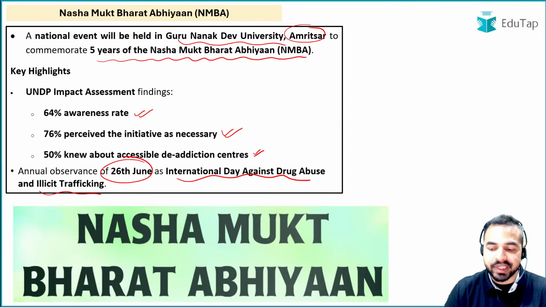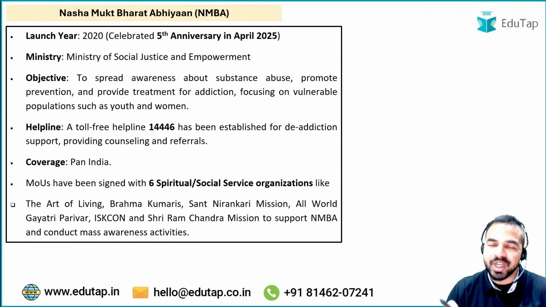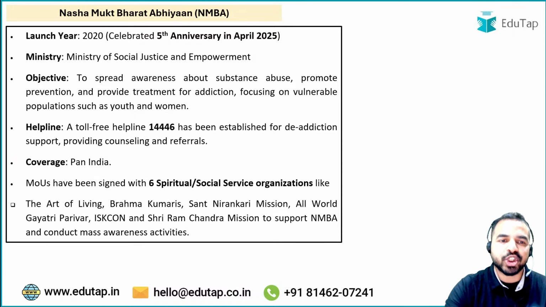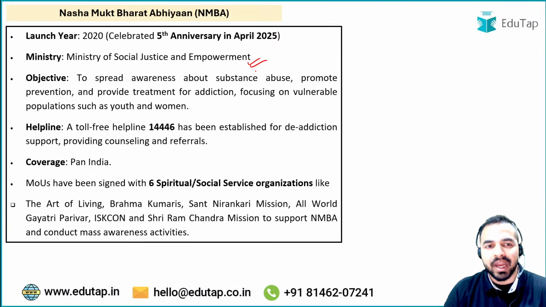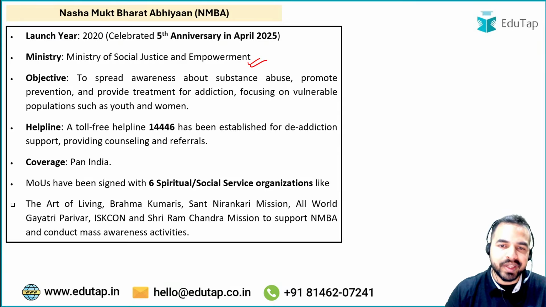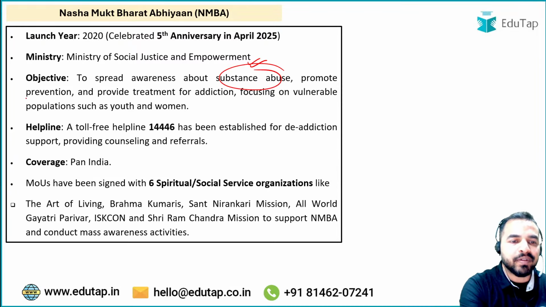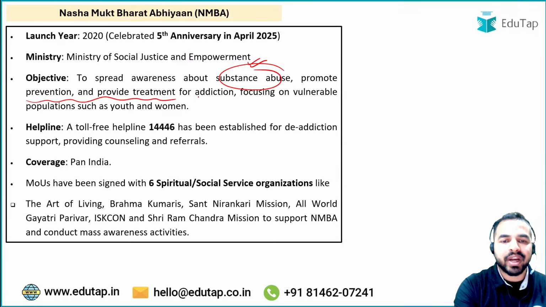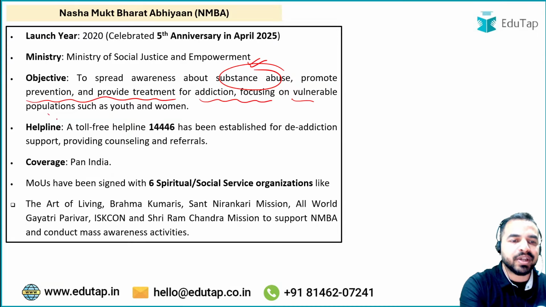So my dear friends, I hope this is clear. Now what is more important from this news article is the key important details of Nasha Mukt Bharat Abhiyaan. So guys, Nasha Mukt Bharat Abhiyaan was launched in the year 2020, and recently in April 2025 it has completed its 5 years. The ministry under which this program was launched is the Ministry of Social Justice and Empowerment, and it was launched to spread awareness about substance use, promote prevention and provide treatment for addiction, focusing on vulnerable populations such as youth and women.